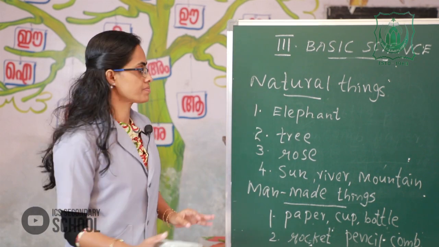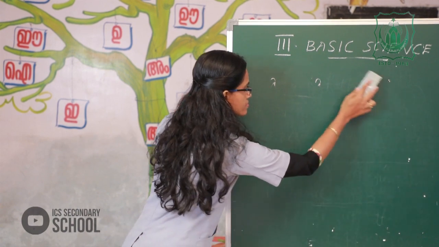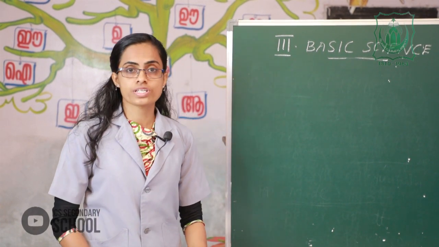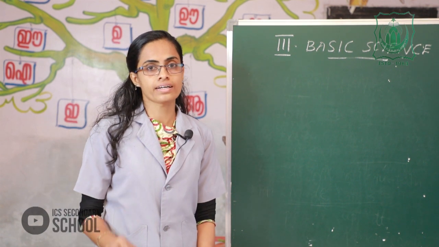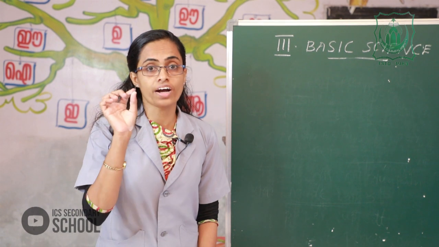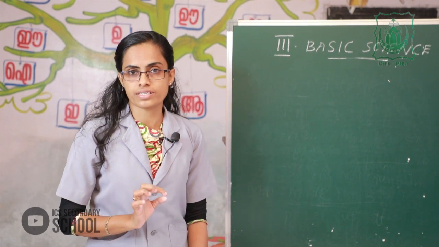The next, in your textbook, page number 109, please listen here. The word search. In this word search, find out living things and non-living things.